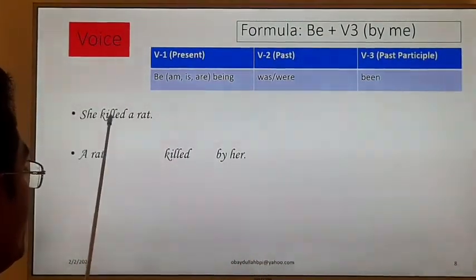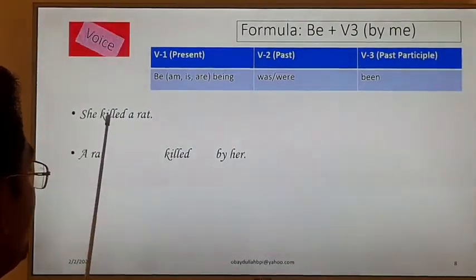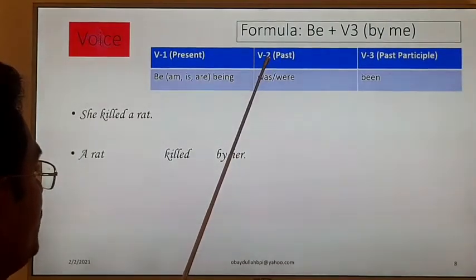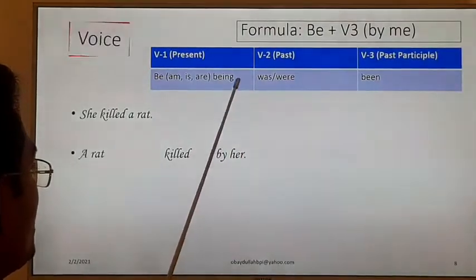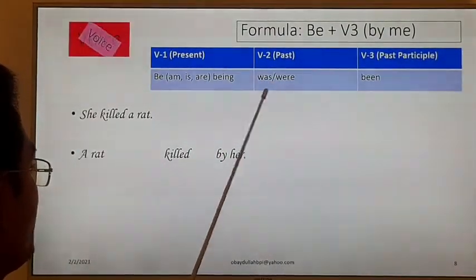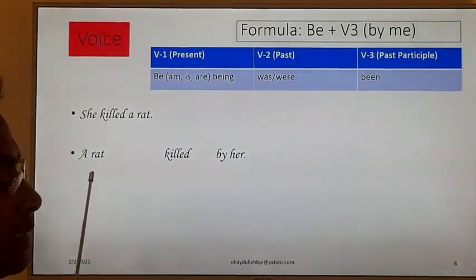That is why we have written killed in verb number 3. We have to take the help of be verb from verb number 2, past form, was or were. Anyone we have to choose by matching with the subject. Clear?